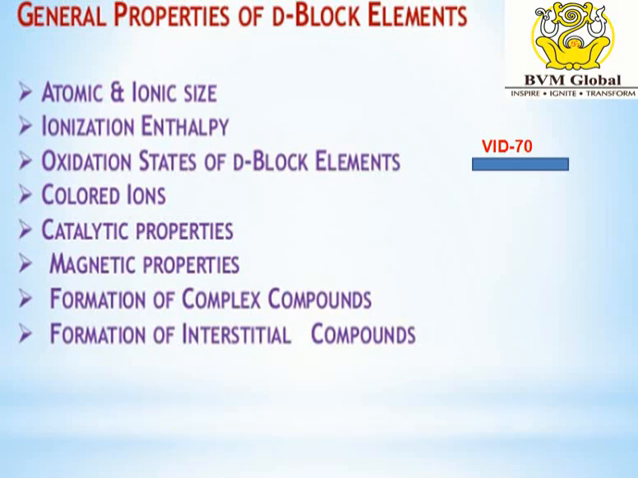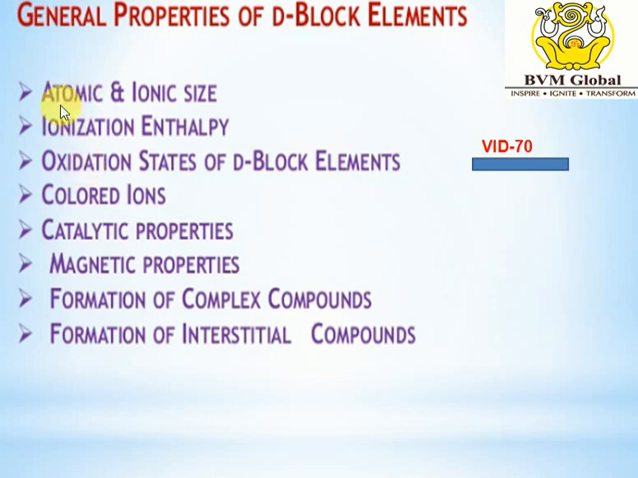Okay, students, let's discuss the general properties of d block elements. In today's session, I'm going to discuss the atomic radii and ionic radii of the transition metals, the ionization enthalpy of transition metals, and the oxidation state of the d block elements. So in this session, these three properties are there.